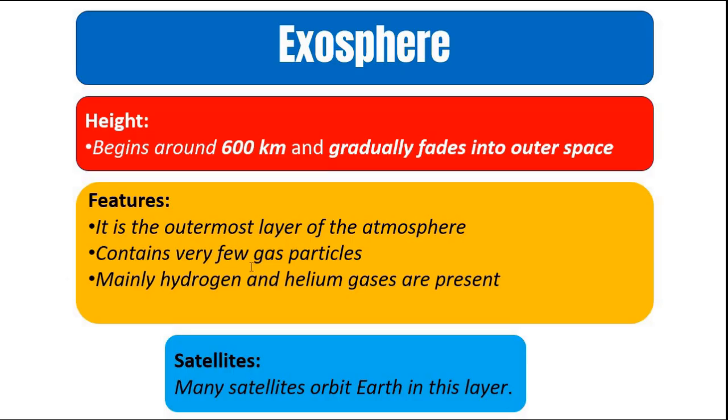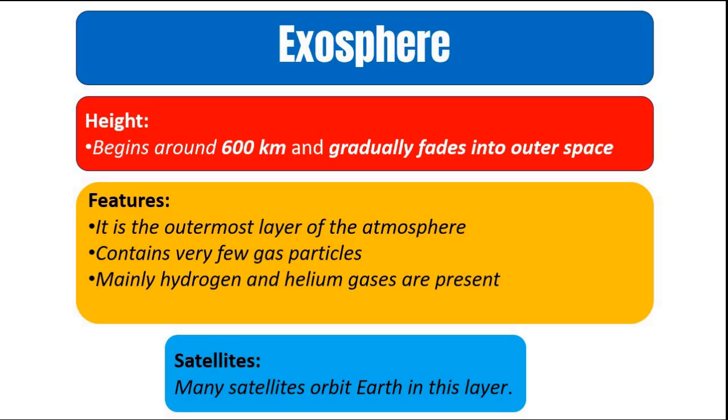It gradually starts from 600 kilometers and fades into outer space. Now it is the outermost layer. It has very few gas particles and mostly hydrogen and helium gas molecules are present, and most of the satellite orbits, the movement of satellites around Earth, happen in this layer.